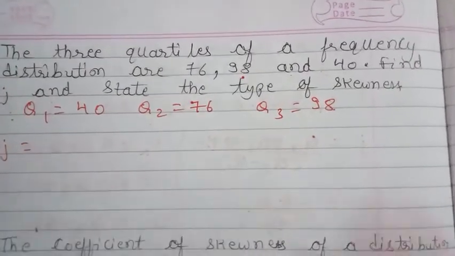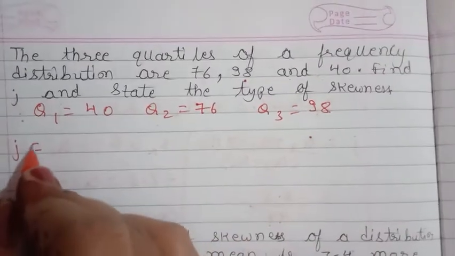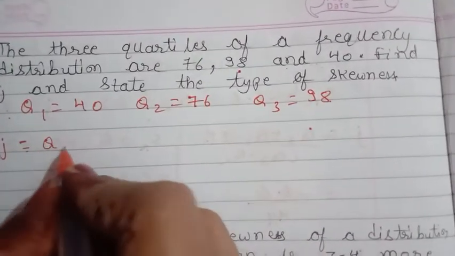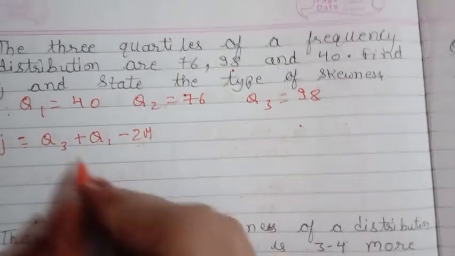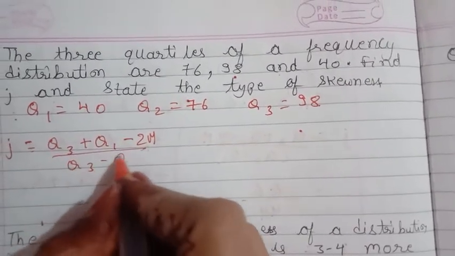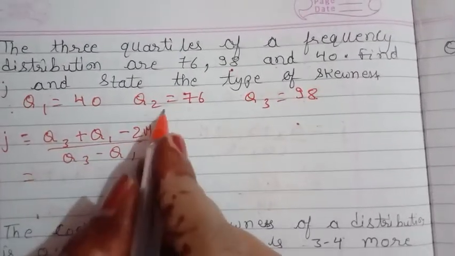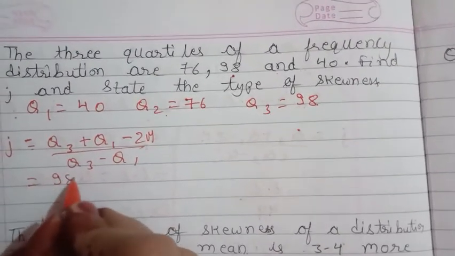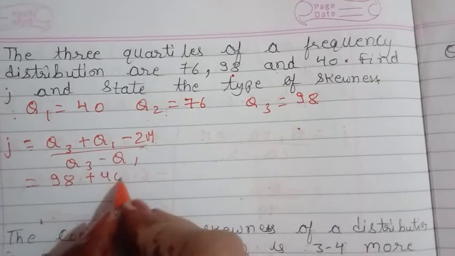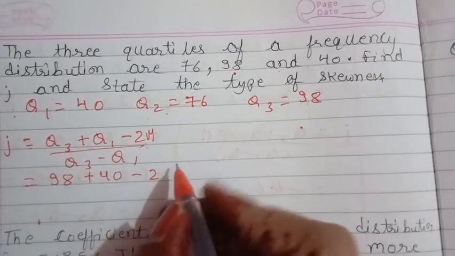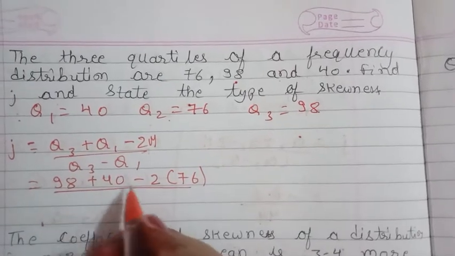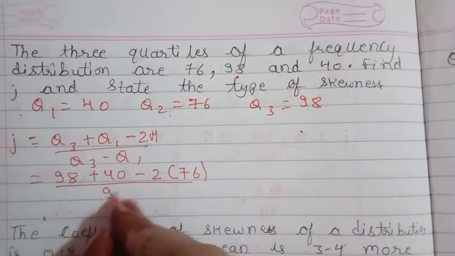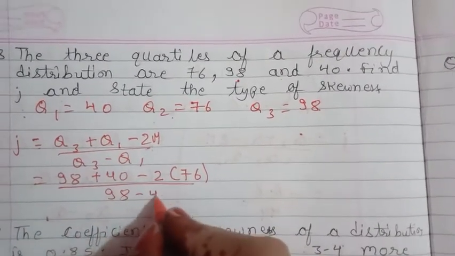J is equal to the formula of coefficient: Q3 plus Q1 minus 2m upon Q3 minus Q1. That is equal to, the value of Q3 is 98, Q1 is 40, minus 2, m value is 76, upon Q3 minus Q1, that is 98 minus 40.